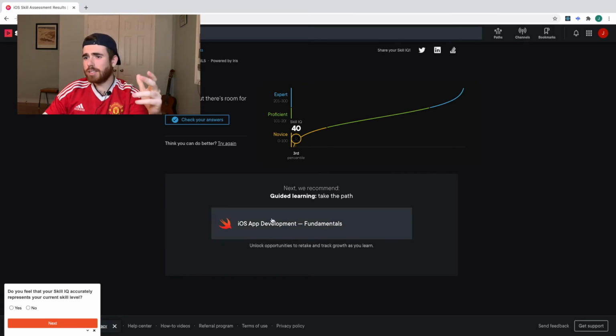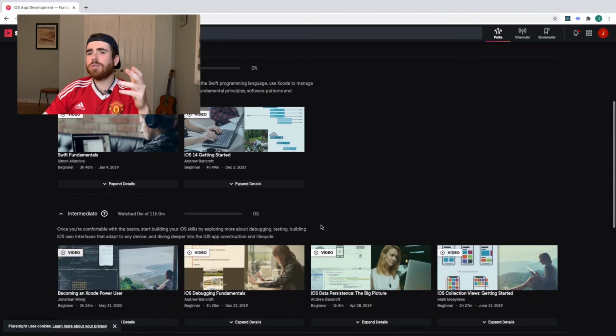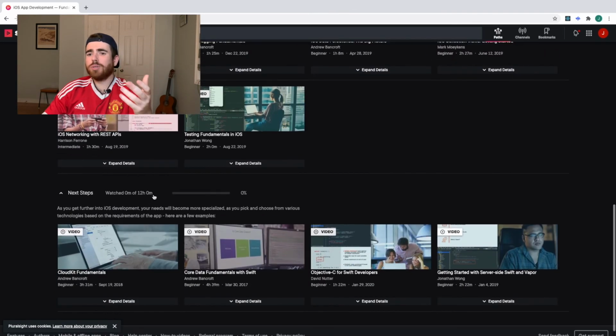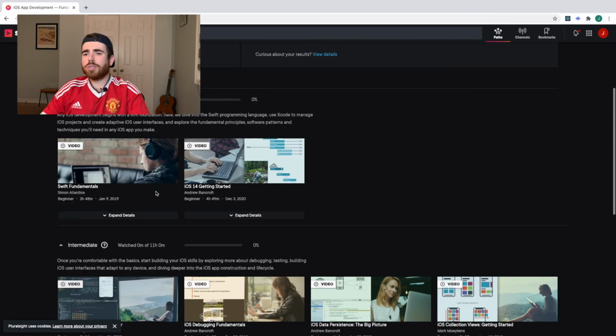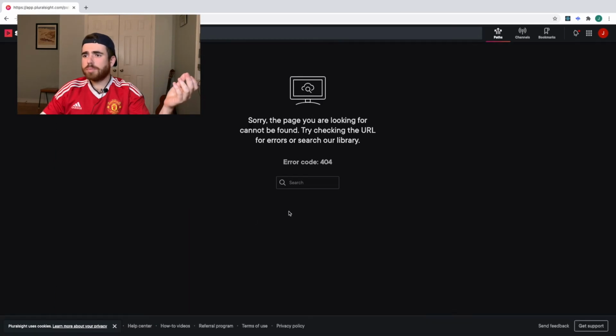And so it recommends iOS app development fundamentals, which sounds like the perfect course for me to learn iOS development. And so here you go. So getting started, intermediate. It looks like what I would do is get started with these: Swift fundamentals or iOS 14 getting started. I'd probably do the newer one. This one's 2020 December. Probably start with this, do this, take some notes.